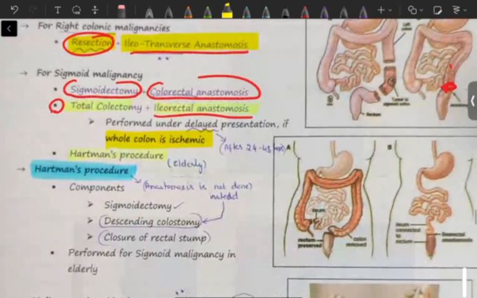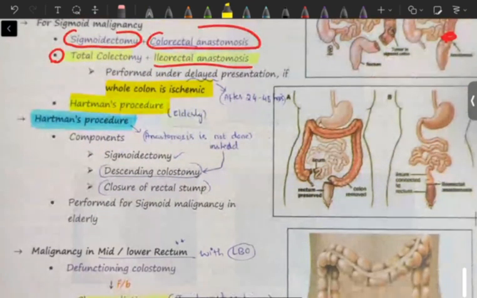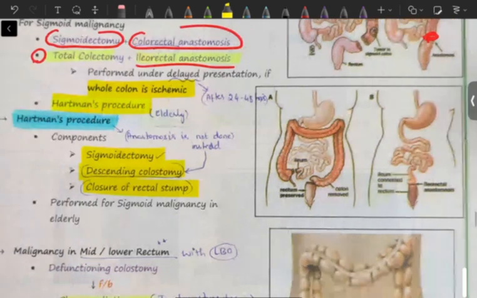Okay, next we can also treat it with a procedure called Hartmann's procedure. What is Hartmann's procedure? It is a sigmoidectomy, descending colostomy and closure of the rectal stump.